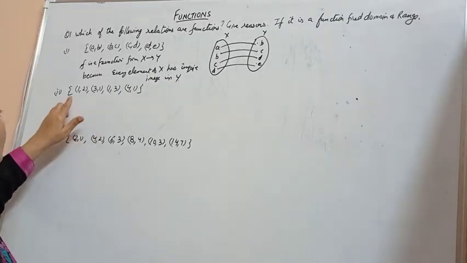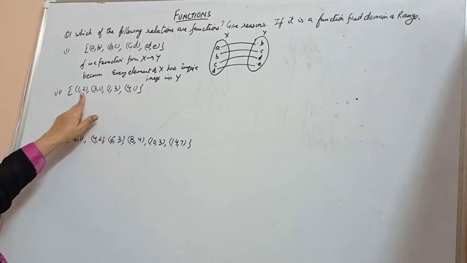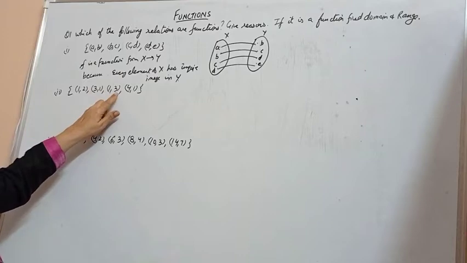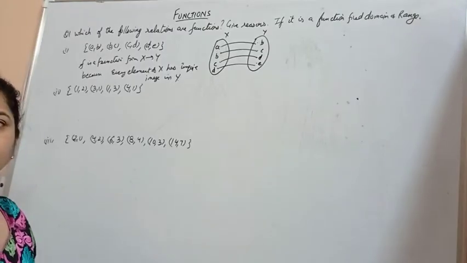The second relation is (1, 2), (3, 1), (1, 3), (4, 1). Clearly it is observed that 1 has the image 2 and 1 has the image 3. So one element of x has two images in y. So this is not a function.